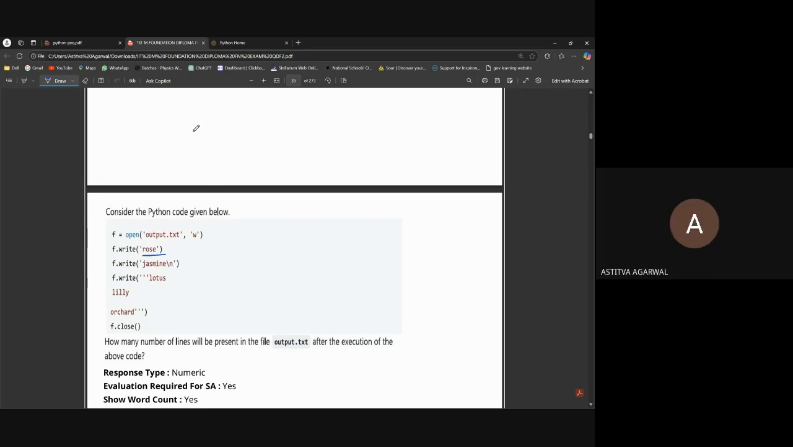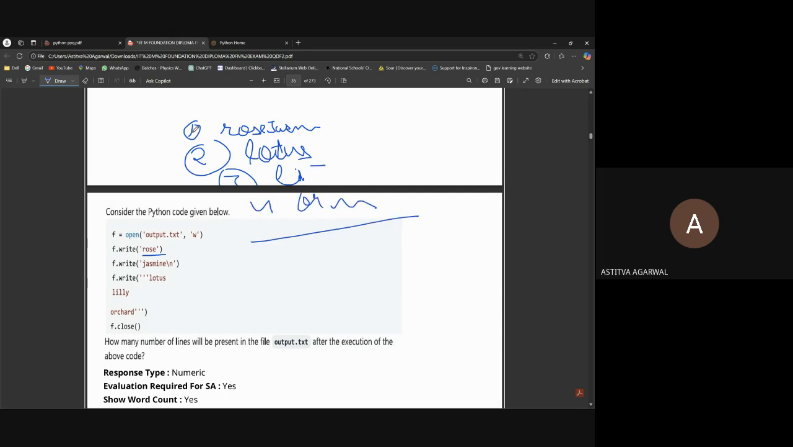Correct. In the first line it will be Rose and Jasmine. Then backslash n, and we move to the second line. In the second line we write Lotus. We are using triple quotes here. Triple quotes are used just to write as it is, so in this we are just switching to the next line. So we switch to the third line, which is Lily, and then to the fourth line, which is Orchid.